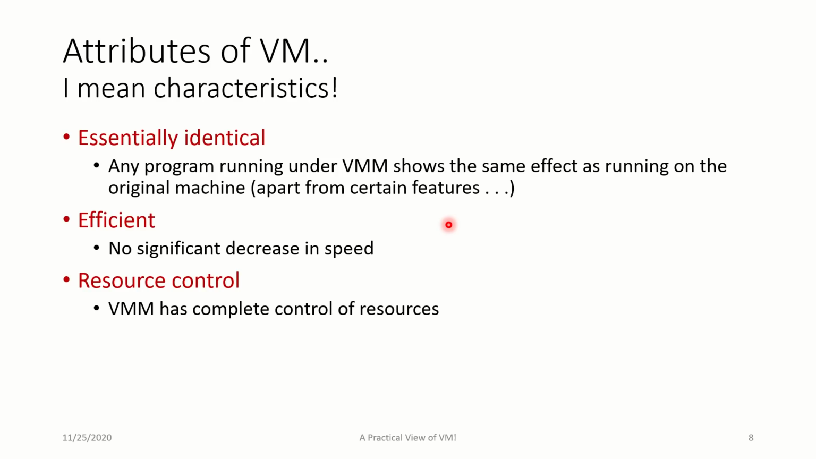First, identical. Any program run under the VMM shows the same effect as running on the original machine. There is no change. You can use this clone, this software, this operating system, which is virtual, and it will give you the same performance as it does on the real machine. Efficient. There is no significant decrease in speed or performance, though it is a VM. There could be some variance here and there, but still this is okay. The VM has complete control of resources, so we do not have to bother about it. These three are essential, and they make the VM really stand out.